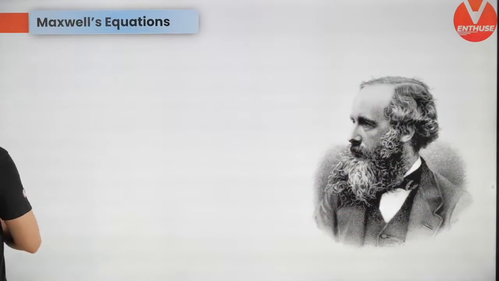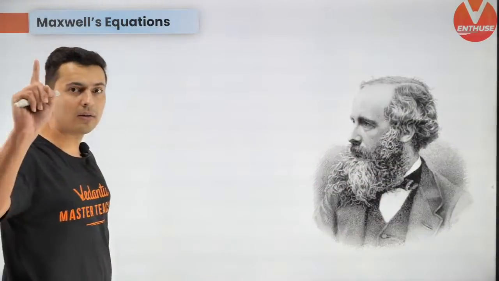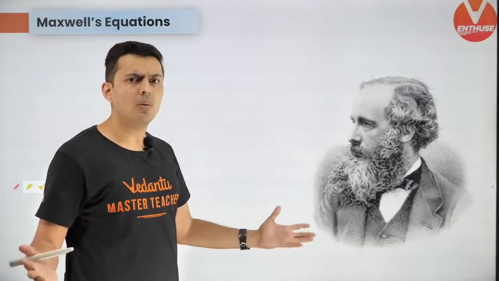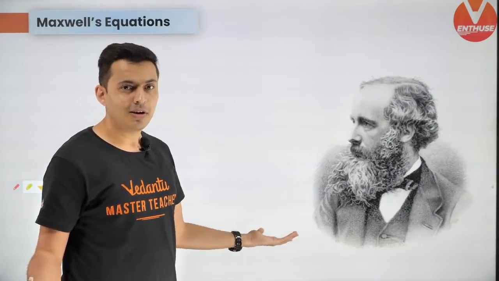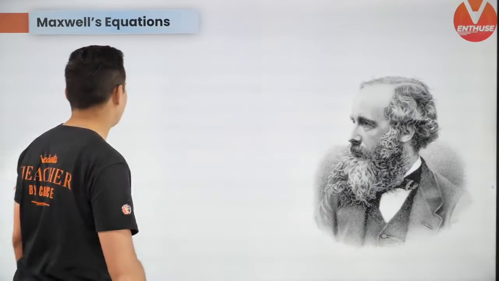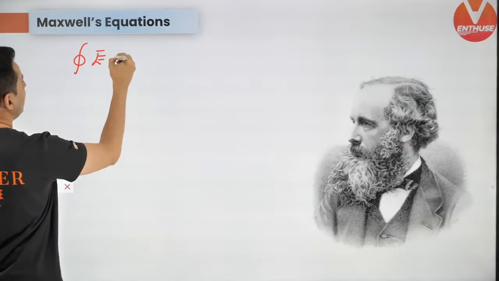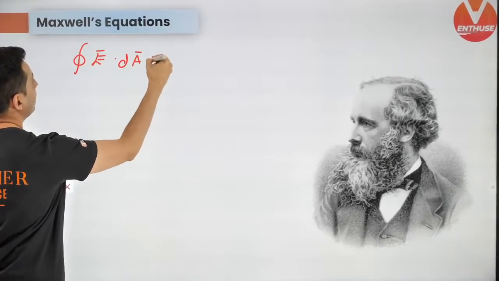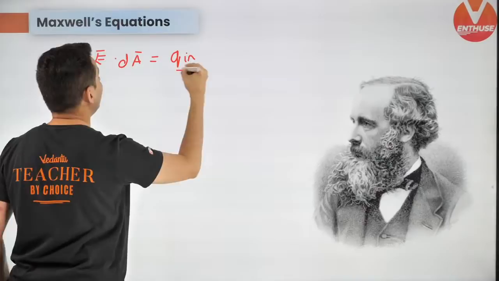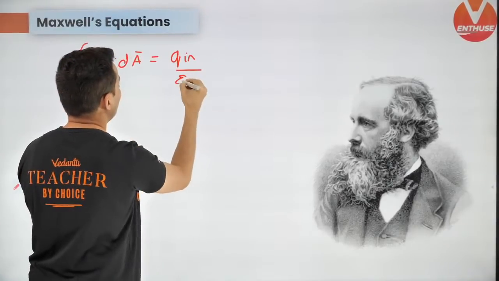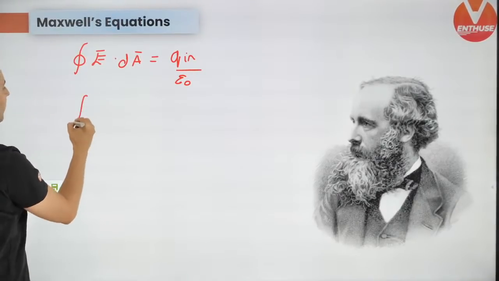Maxwell's equations. So all the Gauss law, Ampere's law on one slide. You might be wondering where you kept your Gauss law and Ampere's law. Well, here it comes. Gauss's law: cyclic integral, electric field dot area vector is the charge inside the closed surface by epsilon naught. Keep this in mind.